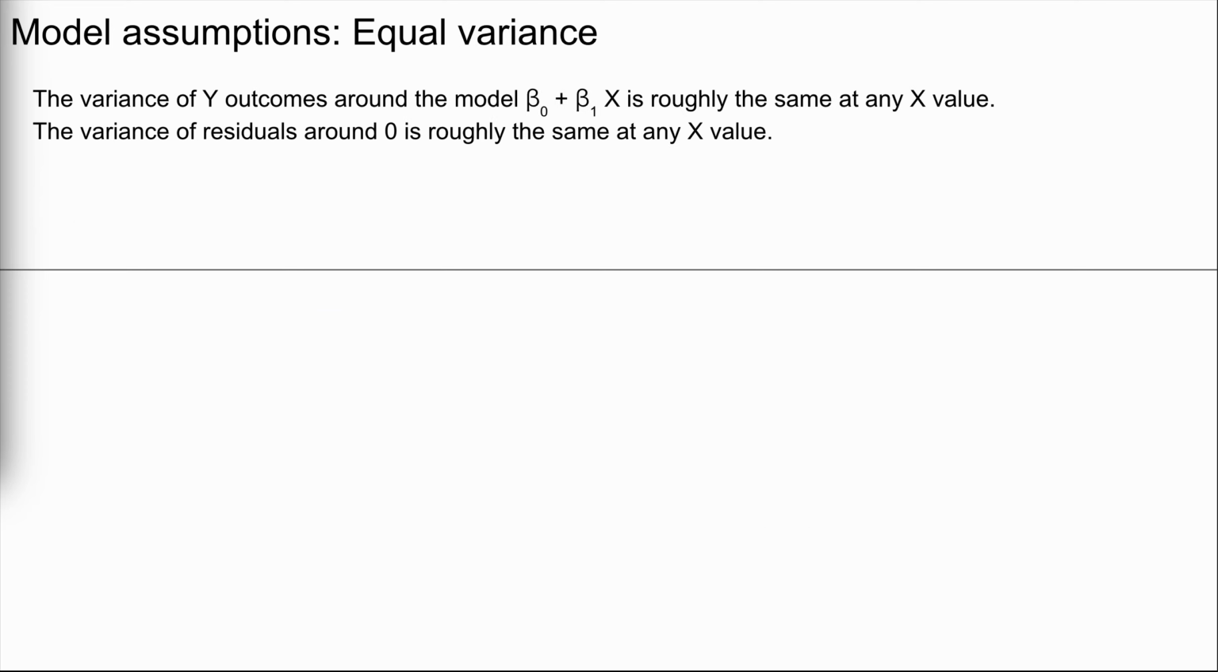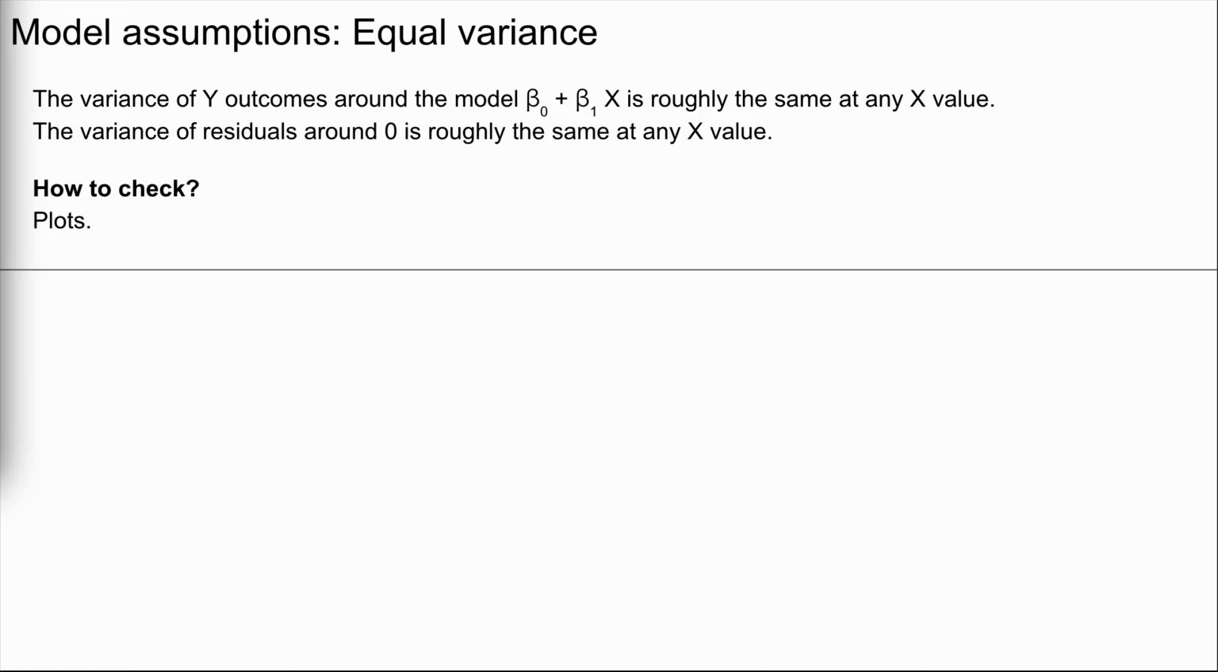Next, consider the assumption of equal variance. The assumption here is that the variance of y outcomes around the model line beta 0 plus beta 1x is roughly the same at any x values. Equivalently, the variance of residuals around 0 is roughly the same at any x value.